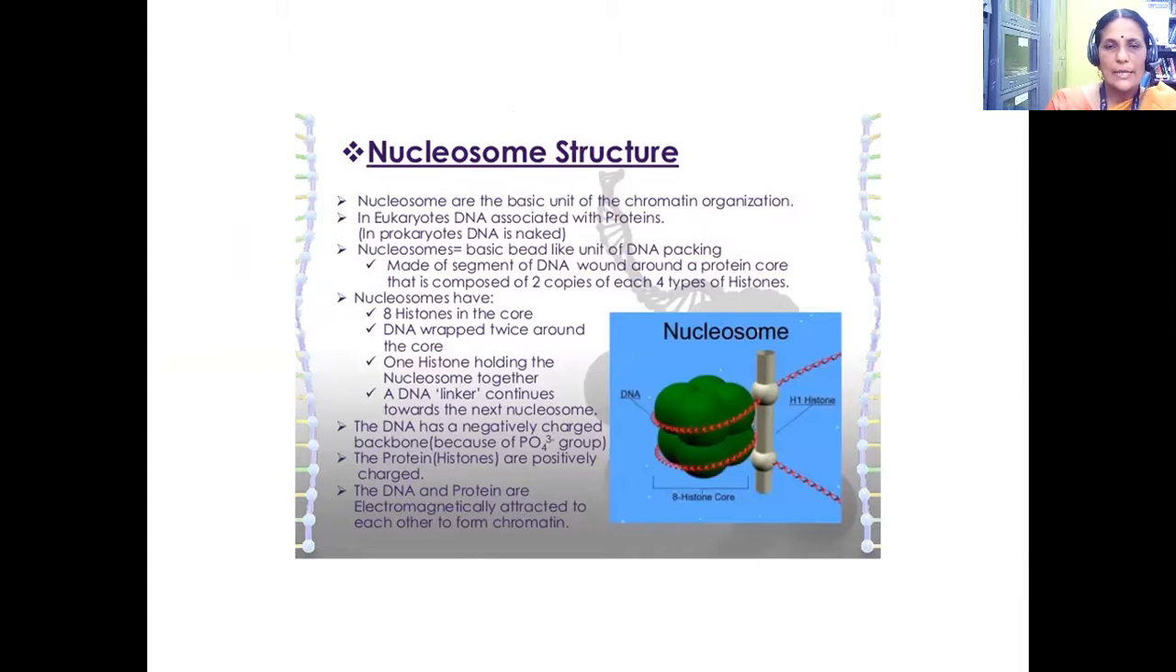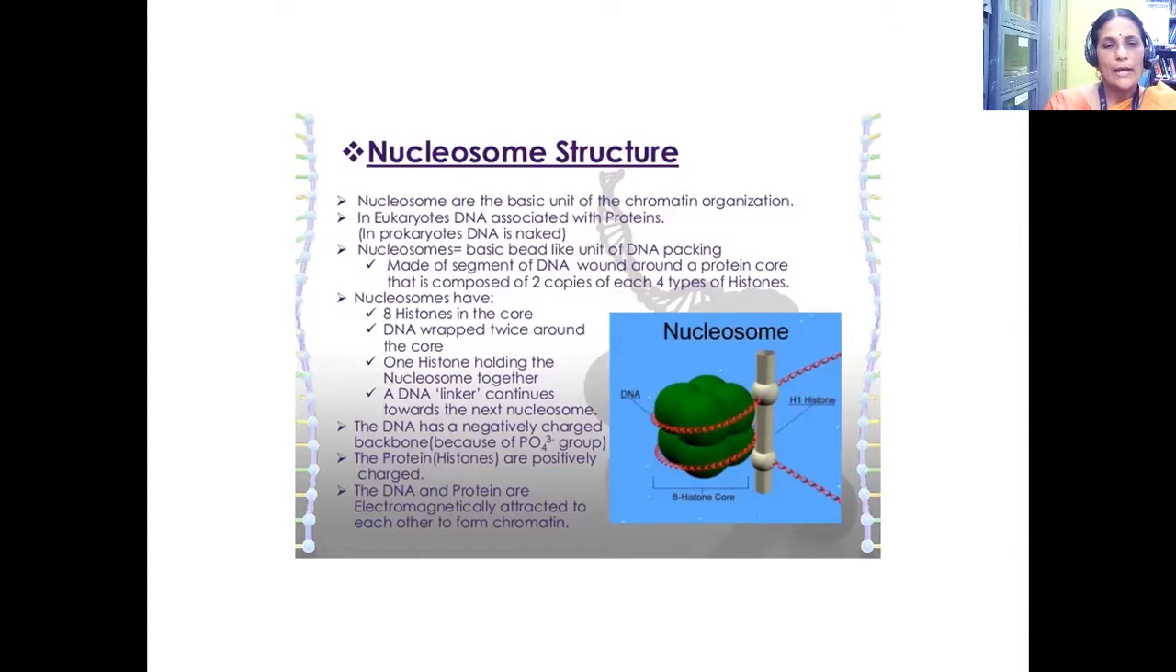It's made up of a segment of DNA wound around a protein core that is composed of 2 copies of each of 4 types of histones. Nucleosomes have 8 histones in the core, with DNA wrapped twice around the core, and 1 histone holding the nucleosome together. A DNA linker continues towards the next nucleosome.